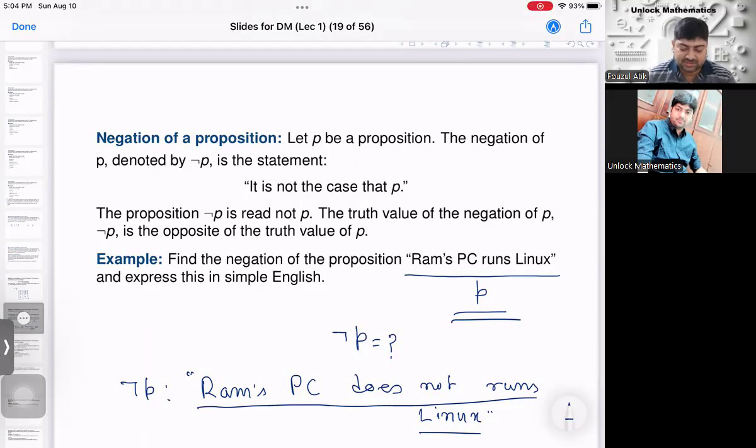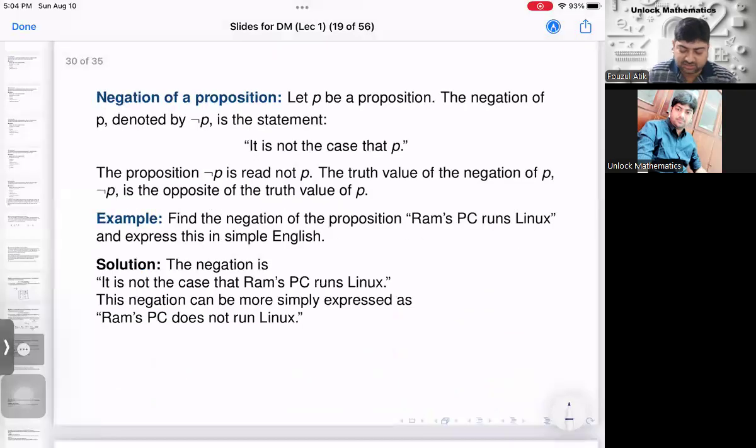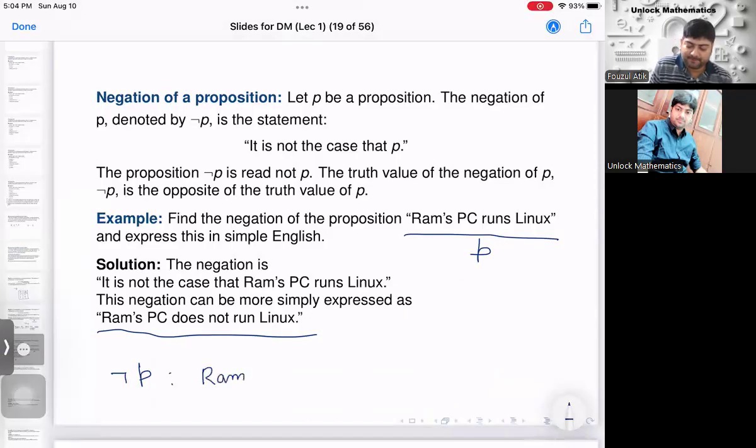Clear? Now, some of you may say that this is the final answer, as we have seen, Ram's PC does not run Linux. Now, someone says that the negation of this statement is Ram's PC runs Windows. Is it a negation of the statement P? So someone says Ram's PC runs Windows.